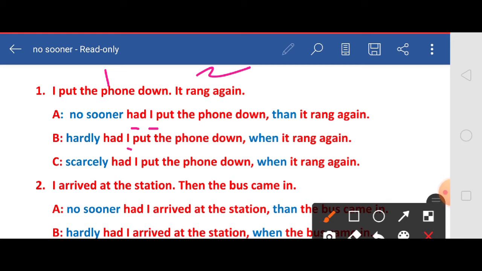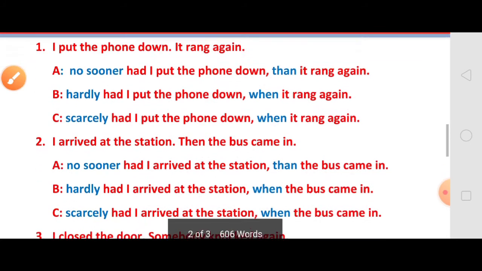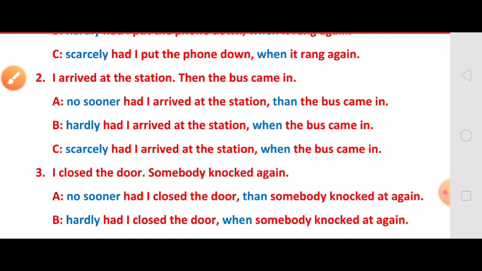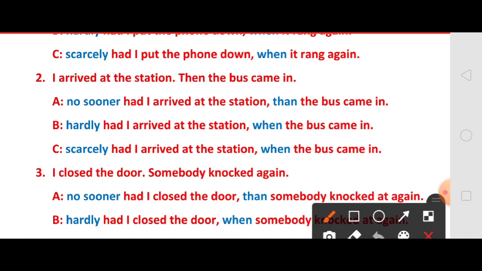Hope all of you understood how to combine the given two sentences with no sooner than, hardly when, and scarcely when. Let us see the second one. The question is, I arrived at the station, then the bus came in. Here, what is the first incident? I arrived at the station is the first incident. Then the bus came, it is the second incident.